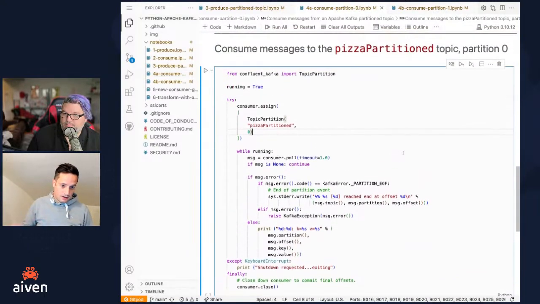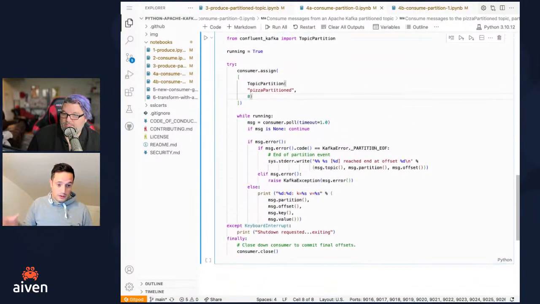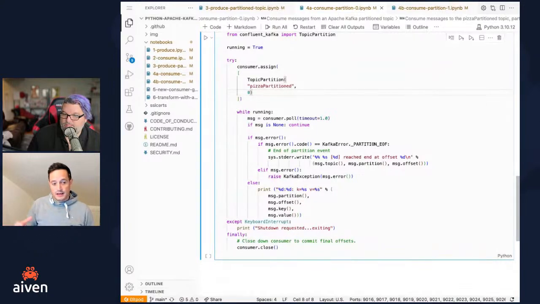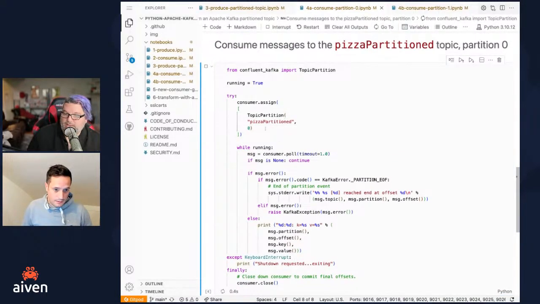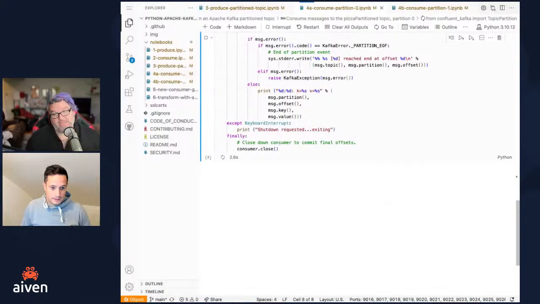We could also rely on the fact that we just define two consumers as part of the same consumer group, and Kafka will assign one of the partitions to us. Okay. And as we talked about, we're not seeing anything come in here because of that offset, but we will see new messages come in.